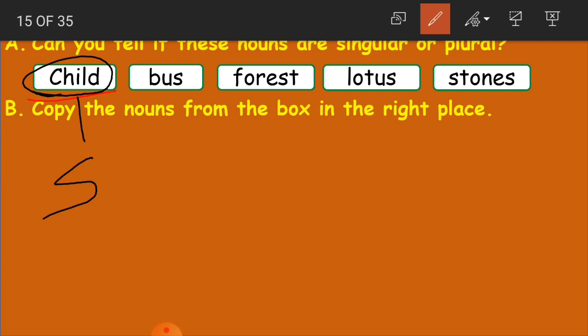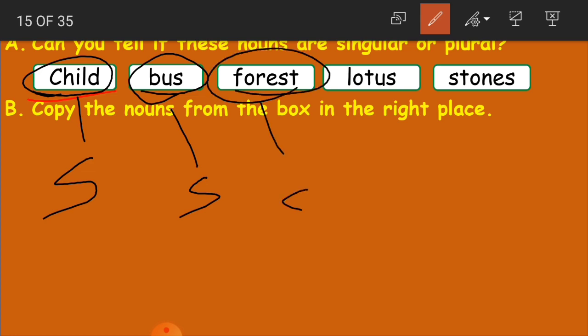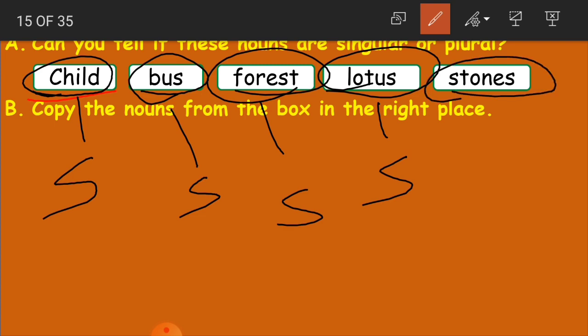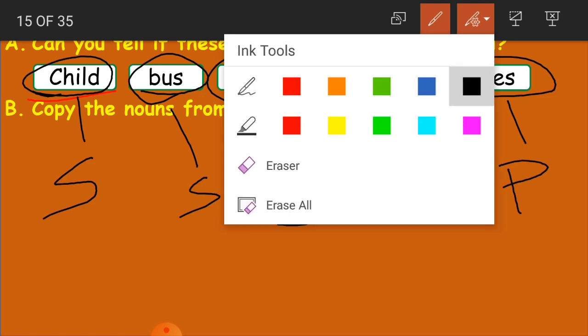Bus. Bus means only one. Singular. Forest. Only one. Singular. Lotus. Only one flower, lotus flower. That is again a singular noun. Then stones. So many, more than one. So that is why this becomes plural. Clear children? Okay, so we'll do the remaining exercises now.